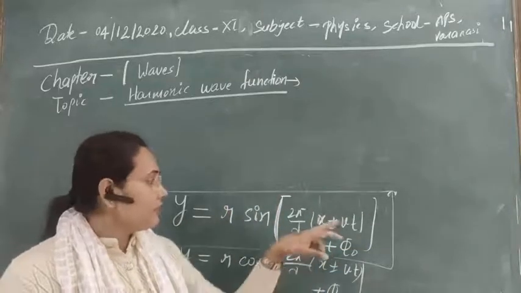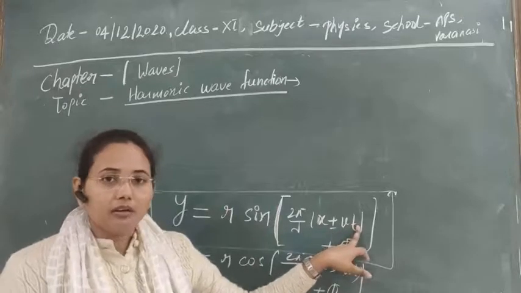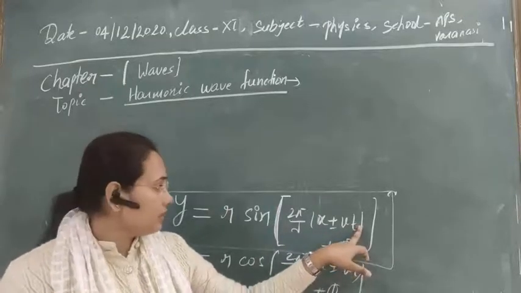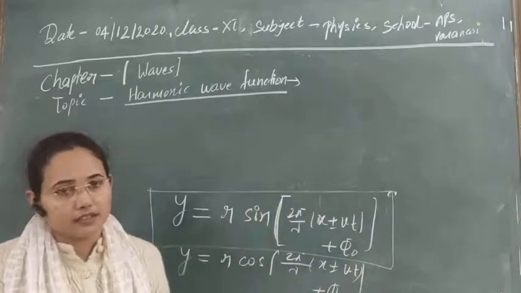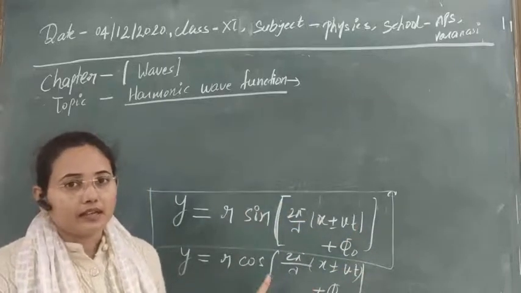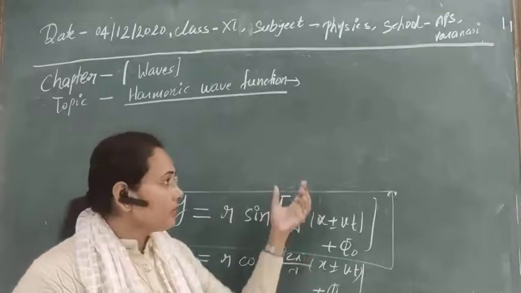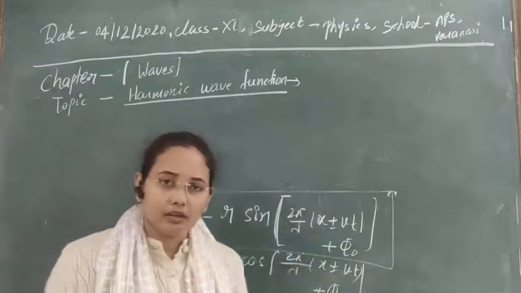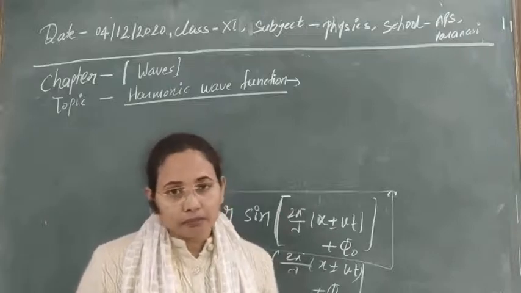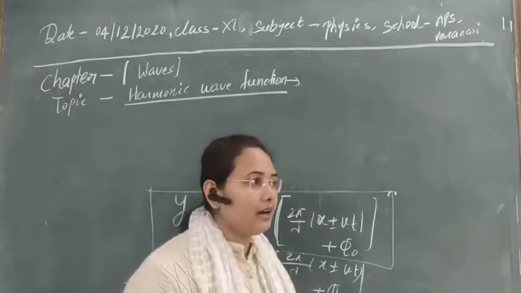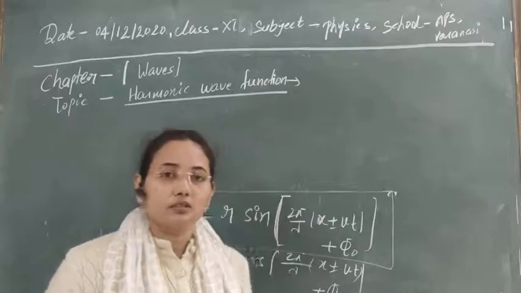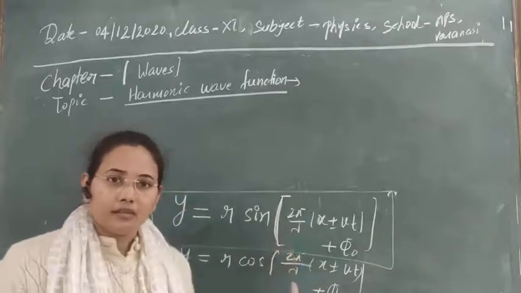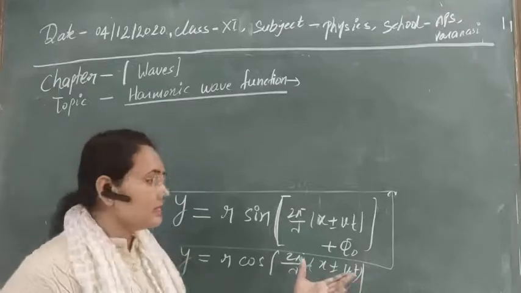Or if we add some multiple of the time period to this time, then there should not be any change in this function. So let's see whether the harmonic wave motion is periodic in nature or not. It should be periodic, because you know that harmonic oscillations are always periodic in nature, but still we can prove it easily.